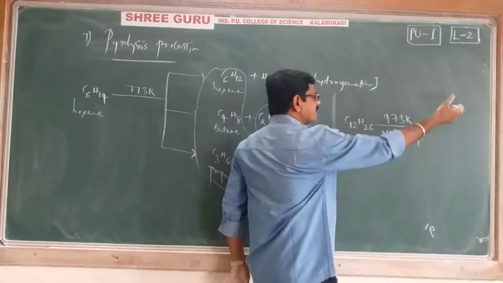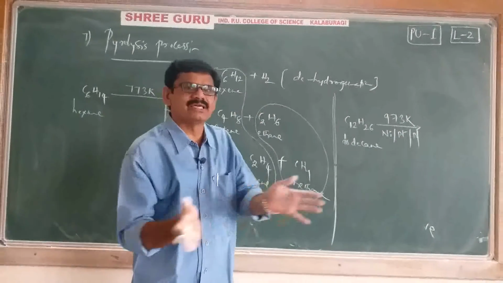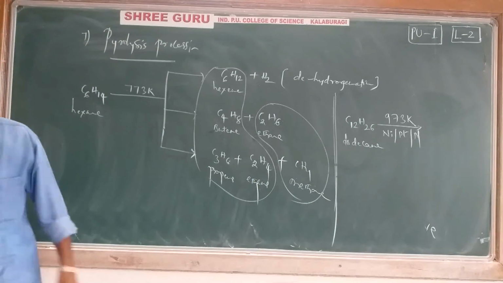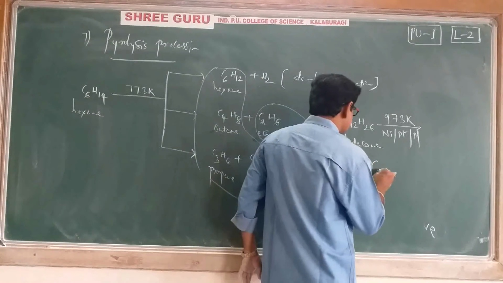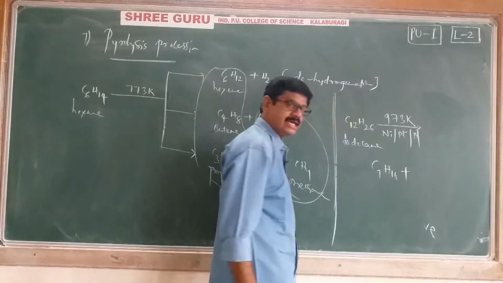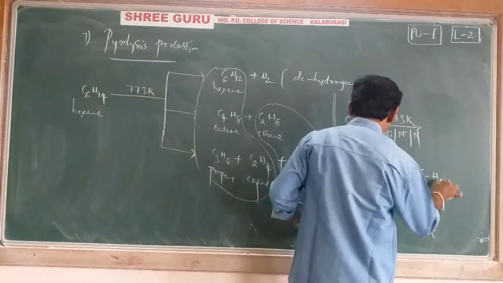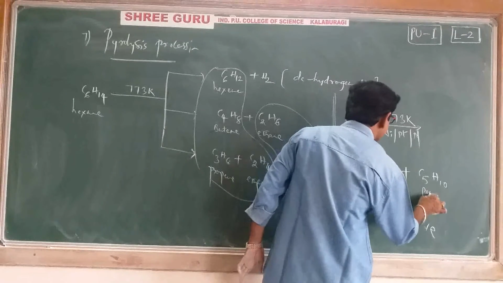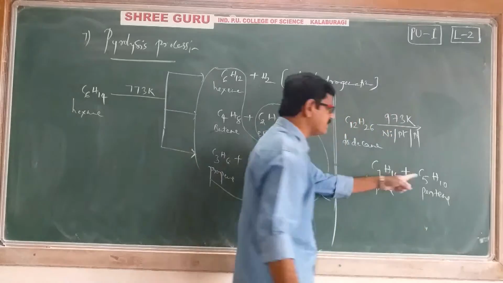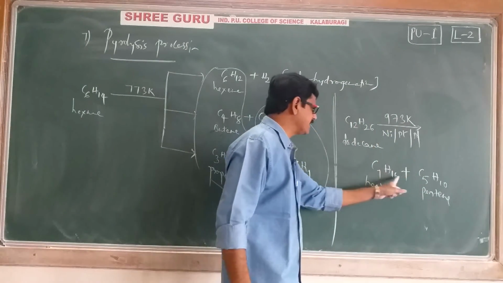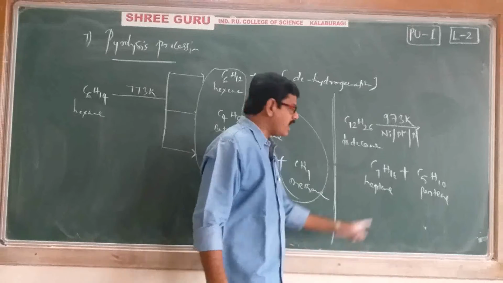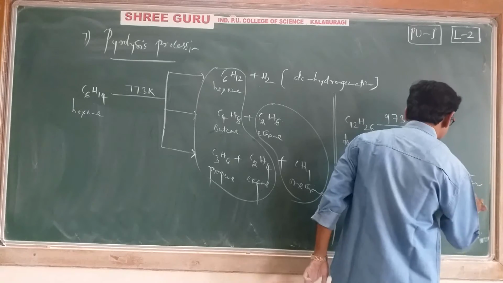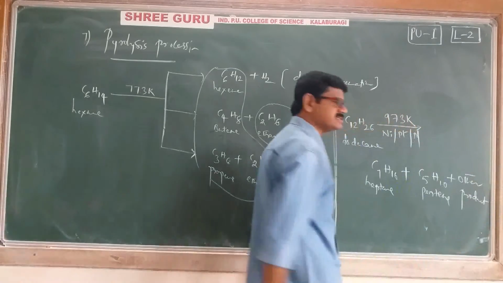Then dodecane also undergoes decomposition, breaking into smaller molecules. What are those smaller molecules? C7H16, heptane, and C5H10. It is heptane, an alkane, and pentene, an alkene. One is alkane, one is alkene. 7 plus 5 is 12, 16 plus 10 is 26. Alkane, alkene. Along with that, some other byproducts are also obtained in this process.